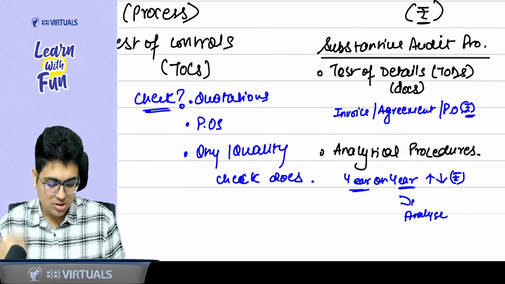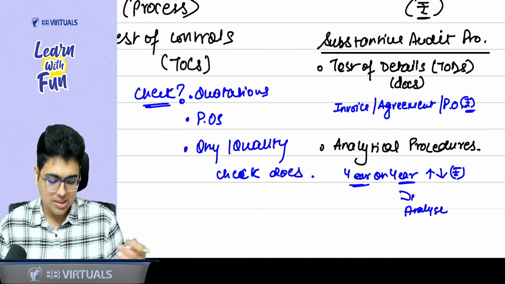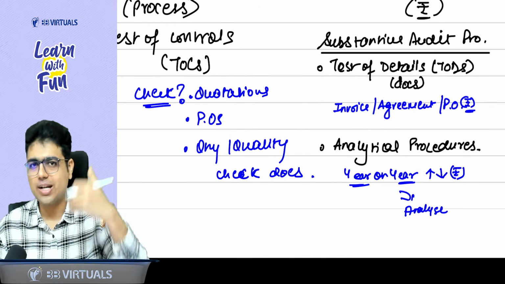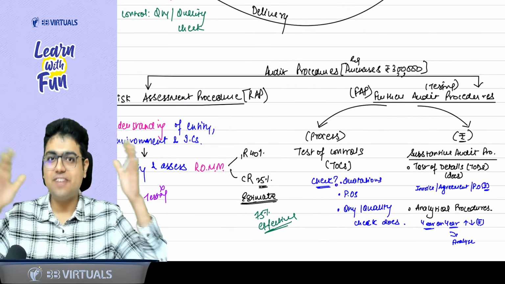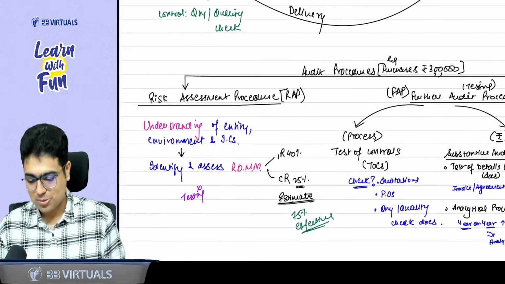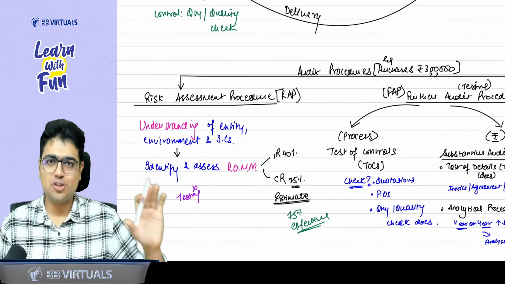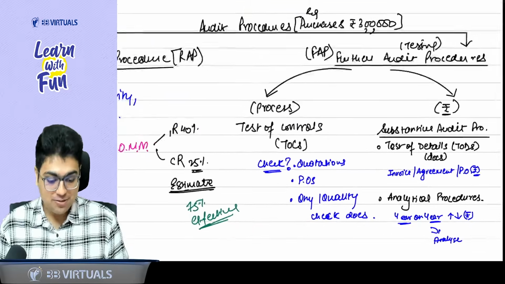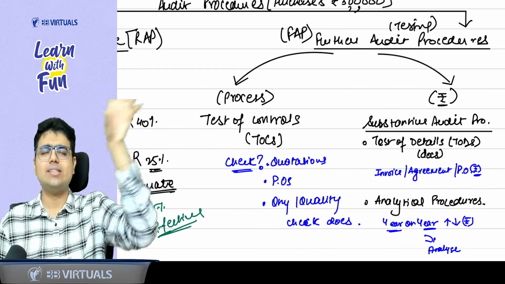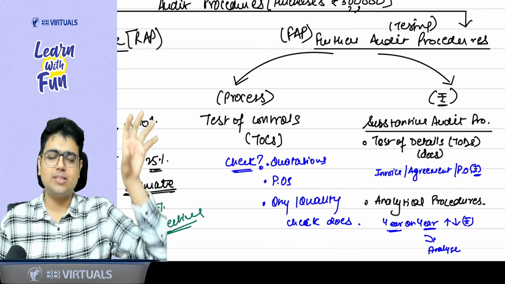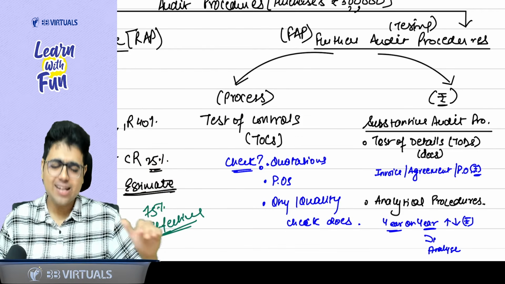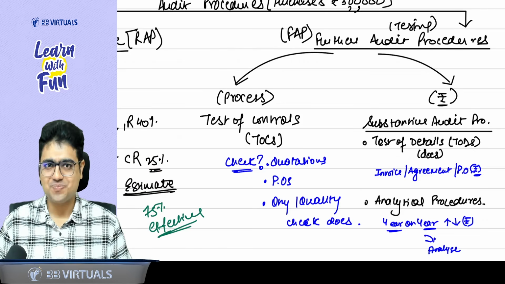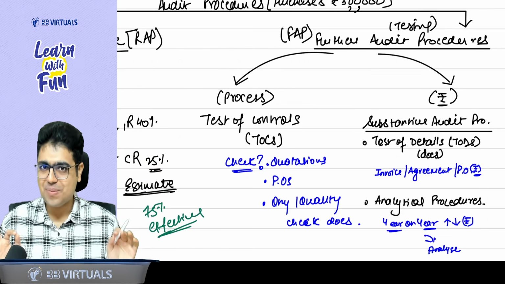Analytical procedure. So generally we do year on year analysis of purchases, through which you can get to know about that. So what are the two procedures Shubham sir taught? RAP and FAP. RAP is risk assessment procedure, understand the things, assess the risk of material misstatement. FAP is further audit procedure where you test the controls and test the amounts. Amounts is substantive procedure which includes test of details, or you can say documents, and then you have analytical procedure. Deal done. Yes or no?